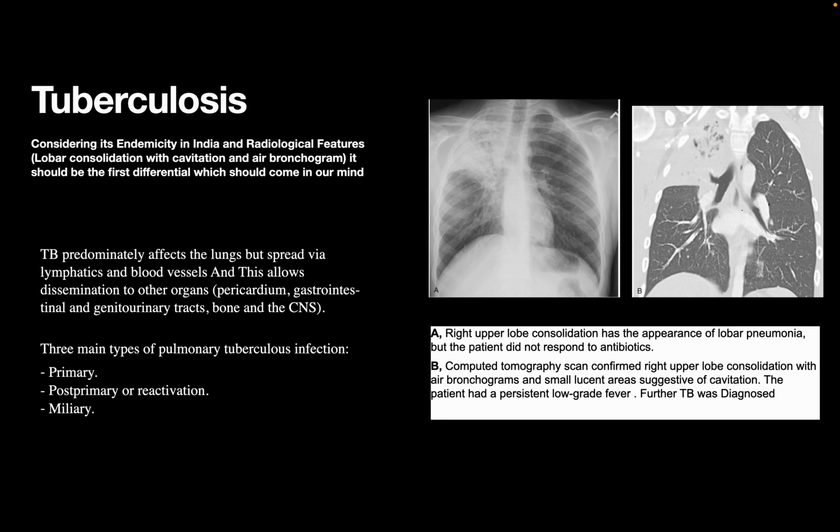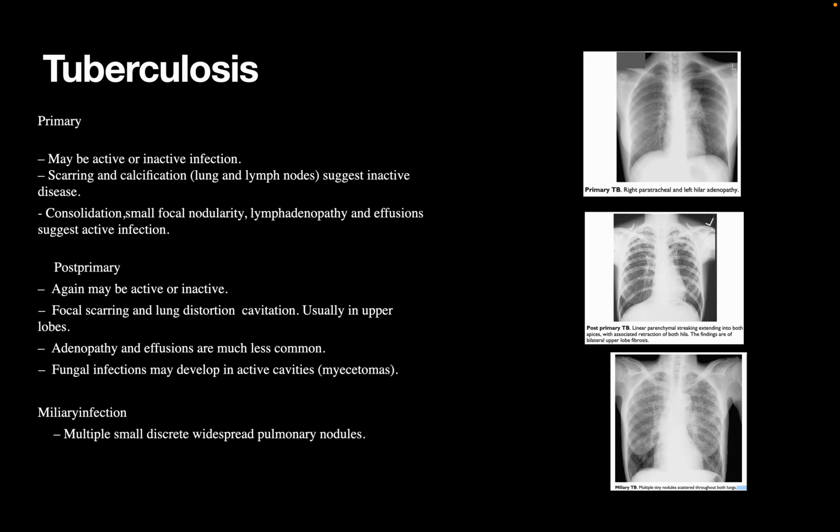There are three main types of TB: primary, post-primary or reactivation TB, and miliary TB. Primary TB can be an active or inactive disease. In active disease we can see consolidation, small focal nodularity, lymphadenopathy, and effusion, whereas inactive disease is more characterized by scarring and calcification.